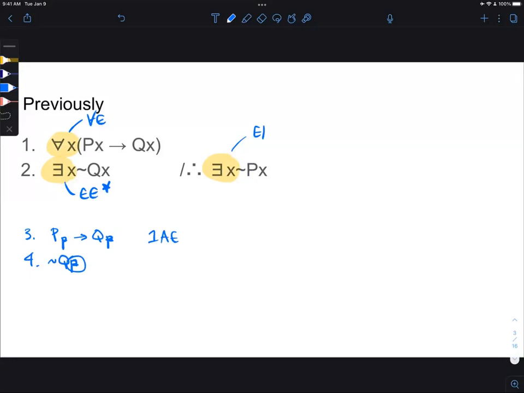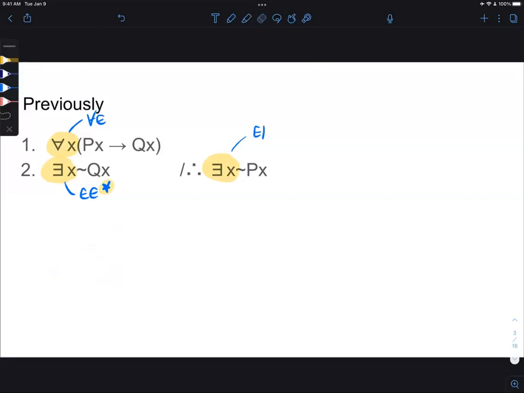And if you can't choose a name that's already in play, you aren't going to be able to use the fact that this looks an awful lot like modus tollens, but if this isn't P, if you have to use a new name like Q, you won't be able to use modus tollens. So always put a little star here if you're using the book method anyway, that this is a rule to apply first.